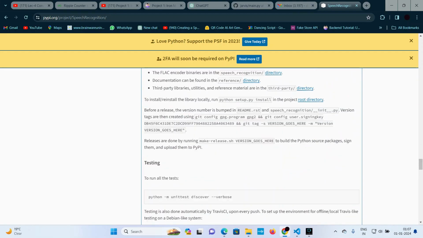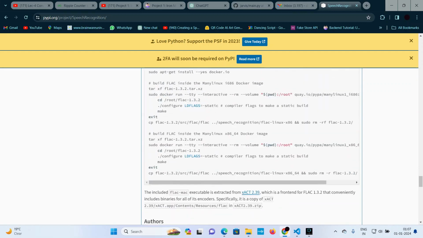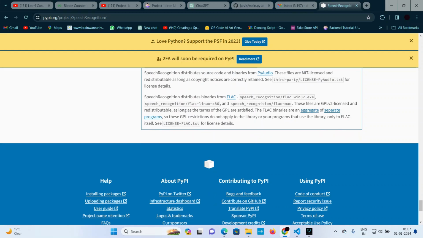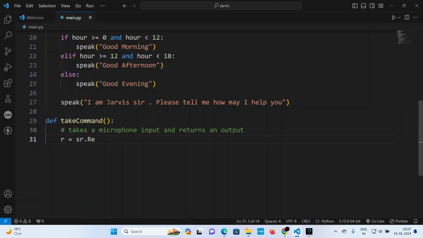How is this going on? Okay, so it didn't give. Okay, so let's do it. So maybe recognizer. So I'll check if there is an error or not. Recognizer, maybe like that.